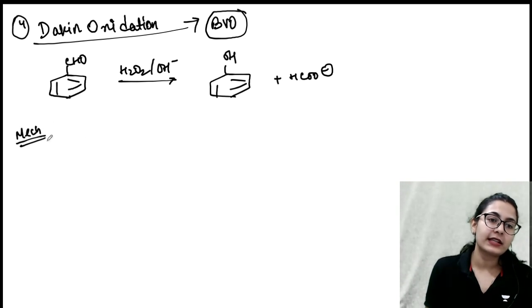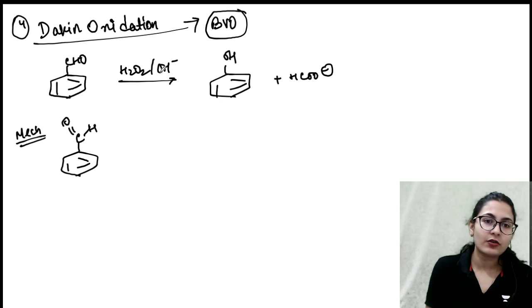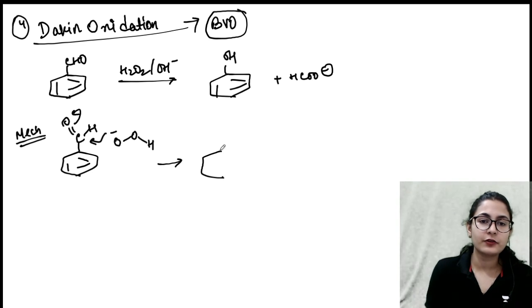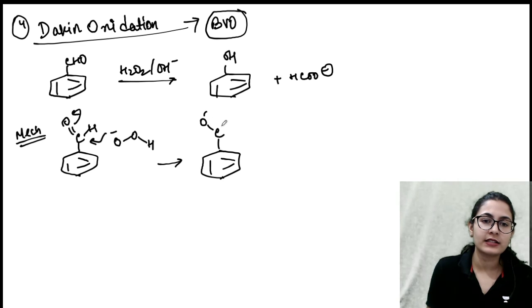Let's very quickly see what is happening, guys. If you are using OH minus, this OH minus is going to create a peroxy anion. This will attack over this carbonyl and the bond is going to open up. It gives us the tetrahedral intermediate once again, O minus, and a hydrogen and this anion.